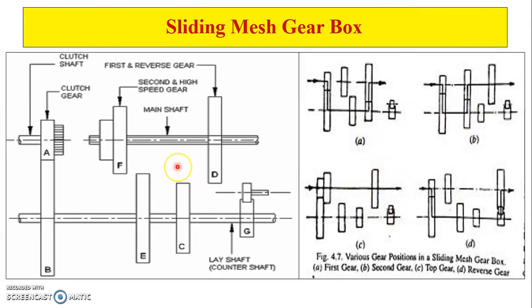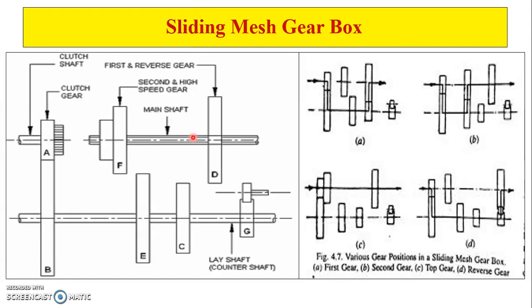The engagement during the gear change requires greater driving skill. It also introduces considerable noise and provides lower mechanical efficiency. Only spur gears are installed in the case of sliding mesh, as we have to engage the gears by sliding them. Here we do not use helical gears, because helical gears have a helix contour.